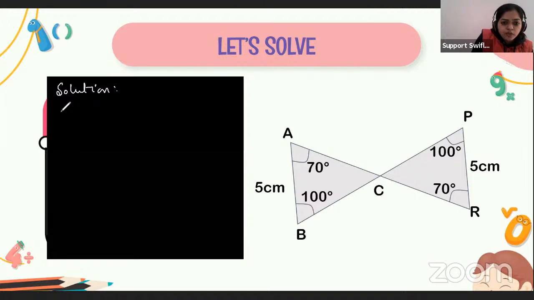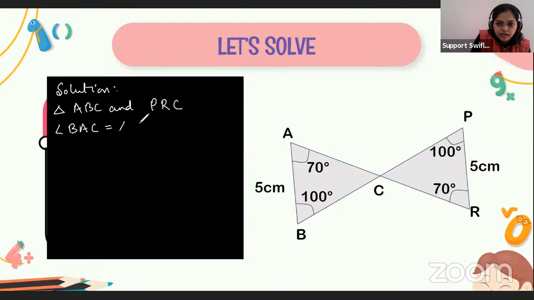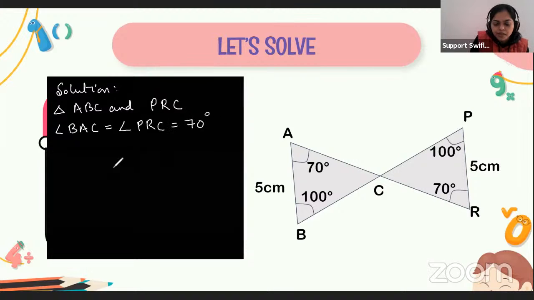So moving on to triangle ABC and triangle PRC. Okay, so what is given? Here it is given that angle BAC is equal to angle PRC is equal to 70 degrees.